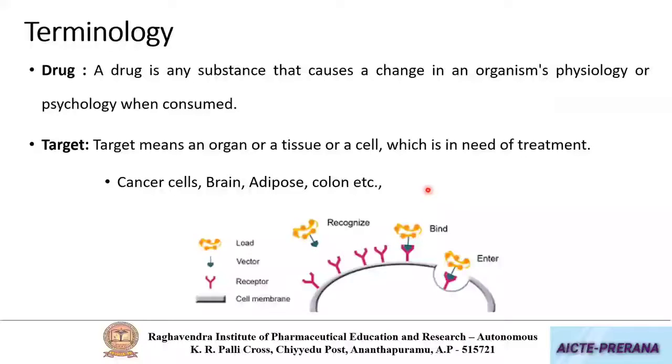This target represents the organ or the tissue or the cell where we require our pharmacological action. So in the diagram here, this cell represents the target. And the drug which is showing its action is the pharmacological compound or the drug.